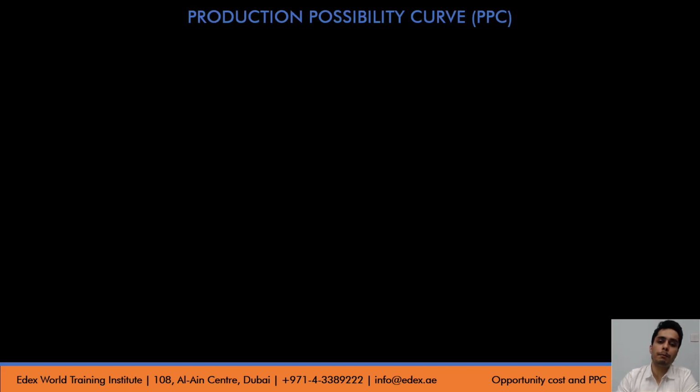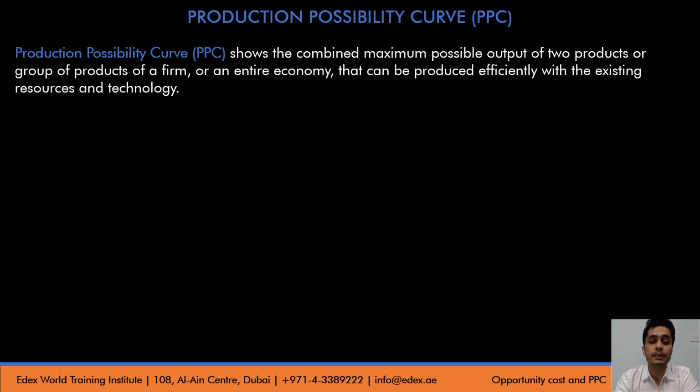Now, let's have a look at PPC, the production possibility curve. The production possibility curve is a graphical presentation of different combinations of two goods that can be produced using given resources. The important thing here is that a PPC can only tell you about two goods. It cannot show more than two goods. So it tells you that given certain resources, how much is the maximum production possible of the two goods.